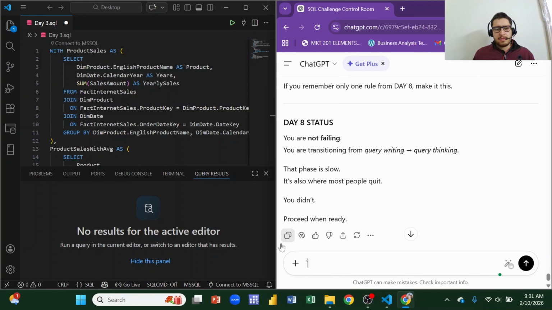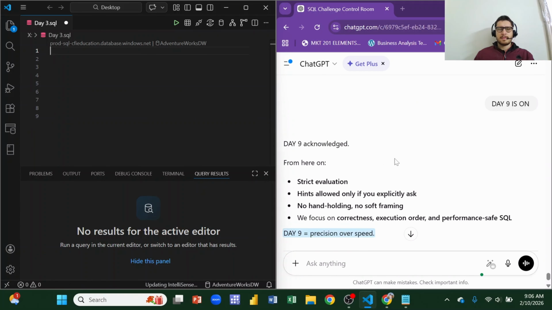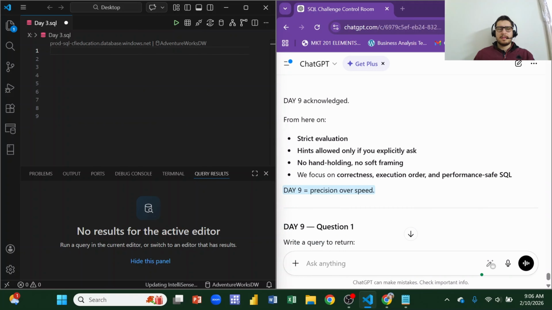So today we would be continuing with day 9. Day 9 acknowledged, and ChatGPT is saying from here on we will be doing strict evaluations. Hints allowed only if explicitly asked, no hand holding, no soft framing. We focus on correctness, execution order, and performance safe SQL. Day 9: precision over speed.